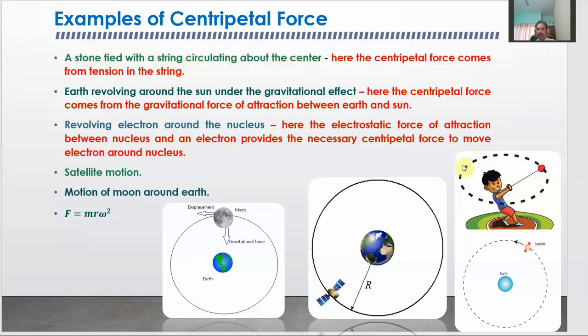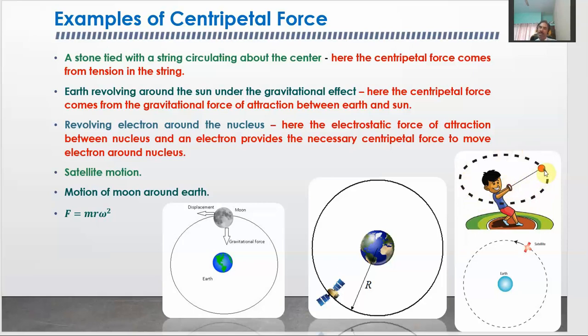In this diagram, a child is tying a stone or a ball with a string and trying to rotate it. Here the centripetal force keeps the ball circulating over one fixed circular path about the center from where the string is tied up.